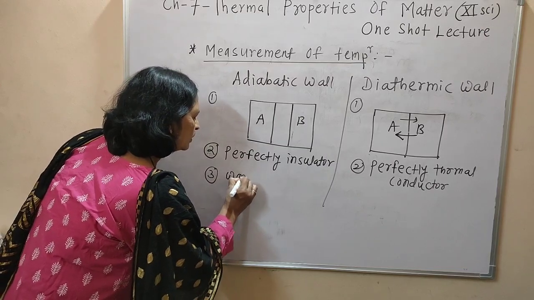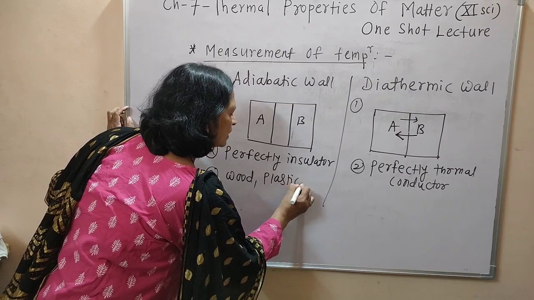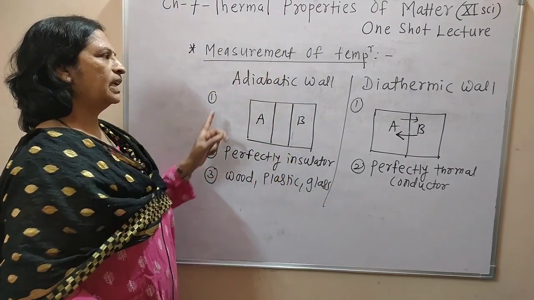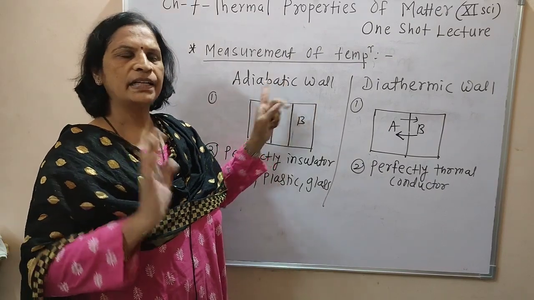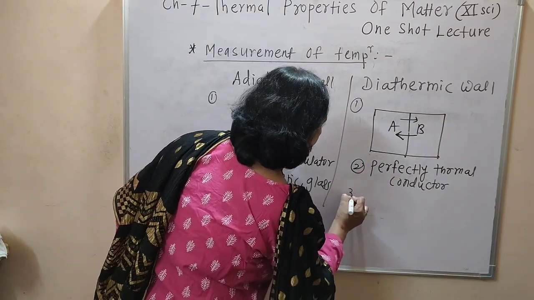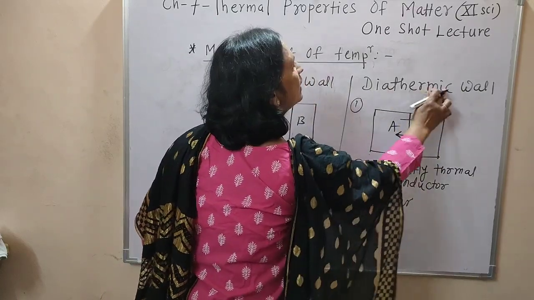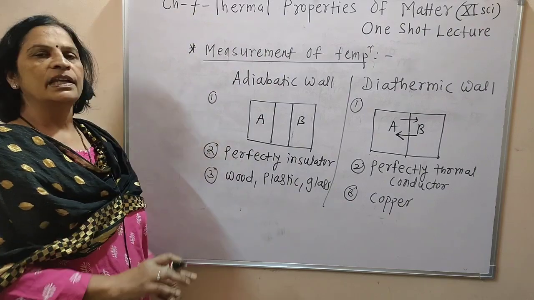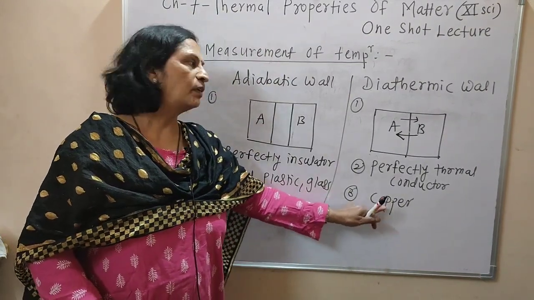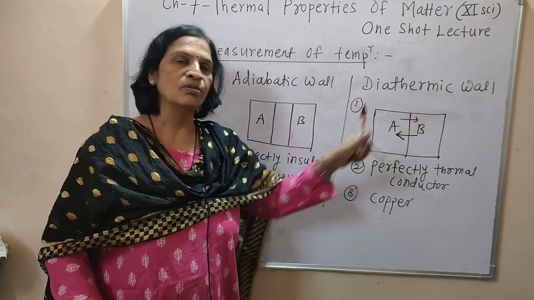wood, plastic, glass, that are the examples of the adiabatic wall, and it is not practically present, and a thin partition of copper acts as a diathermic wall. Okay. A calorimeter is made up of copper material, and therefore copper acts as diathermic wall.